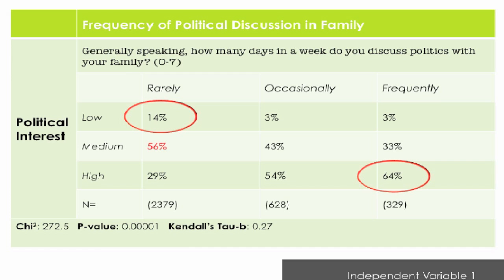Here is the crosstab for hypothesis 1. Cases such as "don't know" and "refused" are indicated as missing values. There is a strong positive correlation between the variables, as Kendall's tau-b is 0.27. Thus, more people who frequently discuss politics in families do have higher level of interest towards politics.